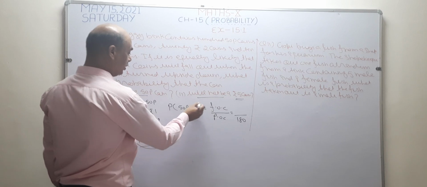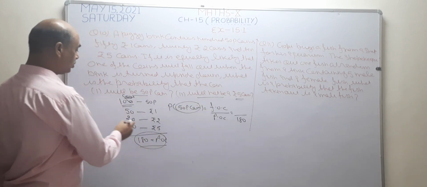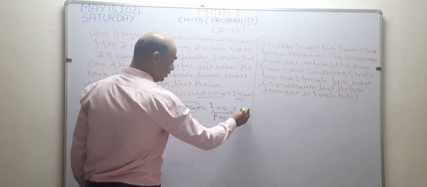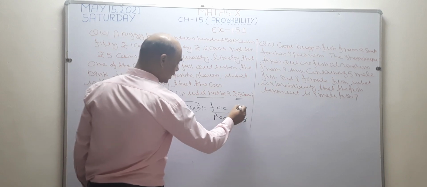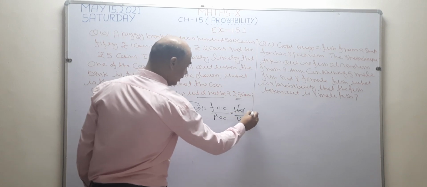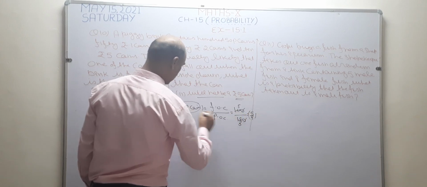Now, in my favor, 50 paisa coins are there. How many 50 paisa coins are there? 100 coins are there. So the answer becomes 100 by 180. 0 cancels 0. 2 9s are 18, 2 5s are 10. So this becomes 5 by 9. This is the answer of this part.